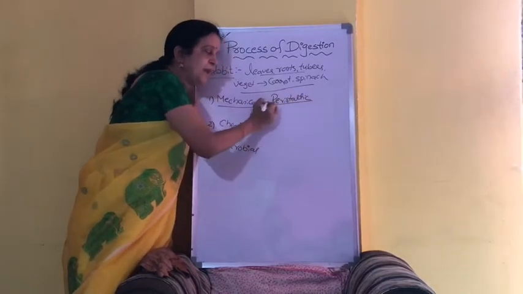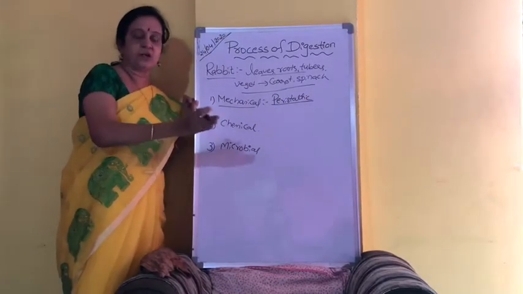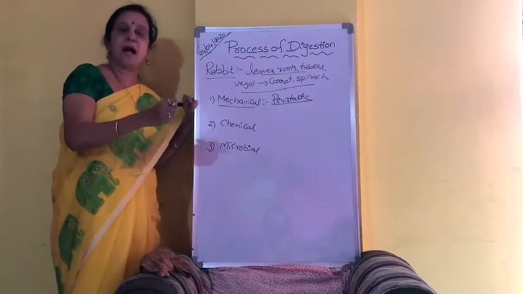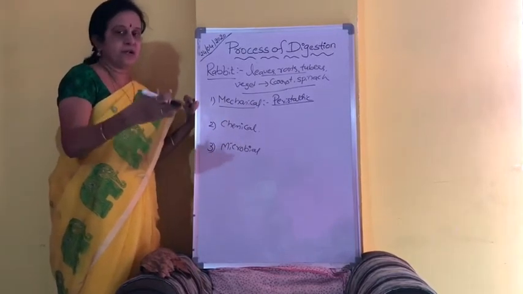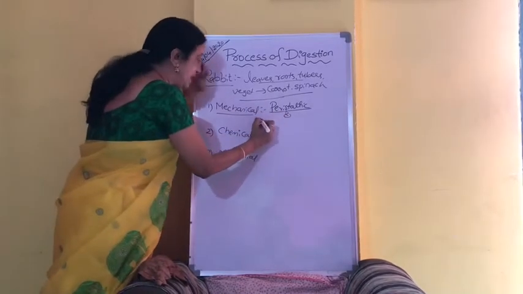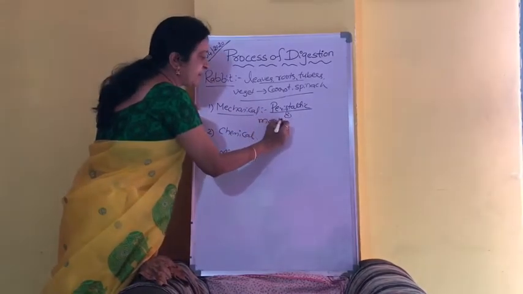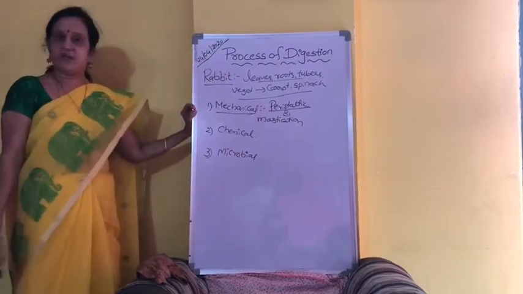You know very well, some muscular movements will occur in the alimentary canal, due to which the food will be passed on from one part to the next part of the alimentary canal.